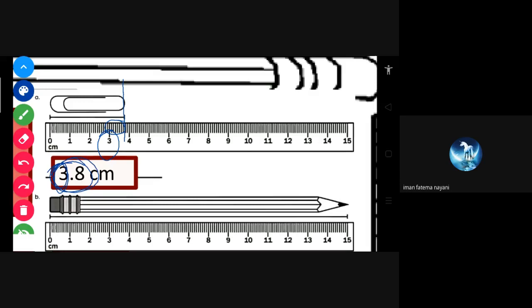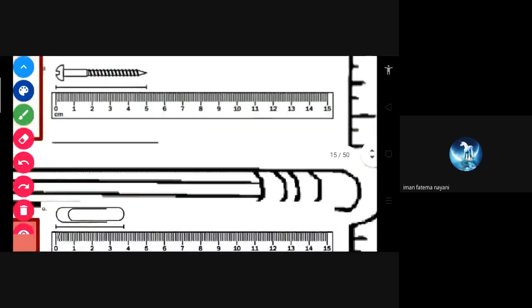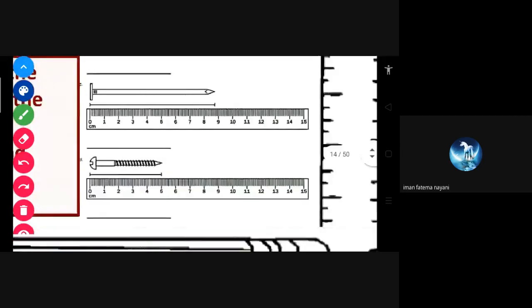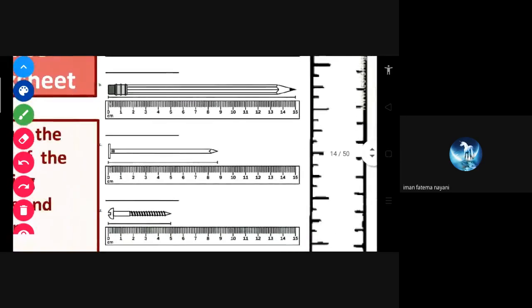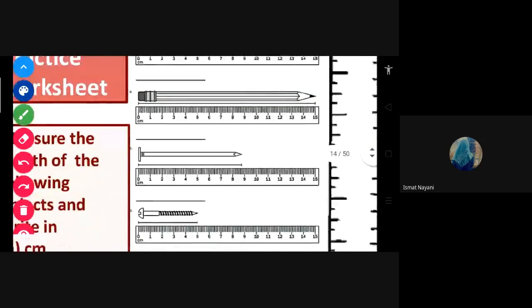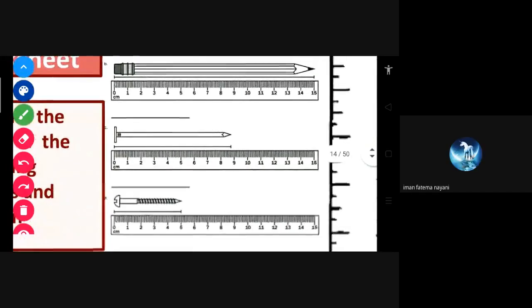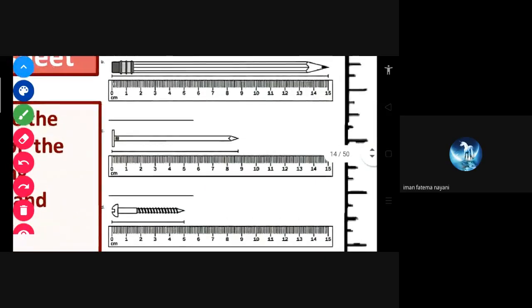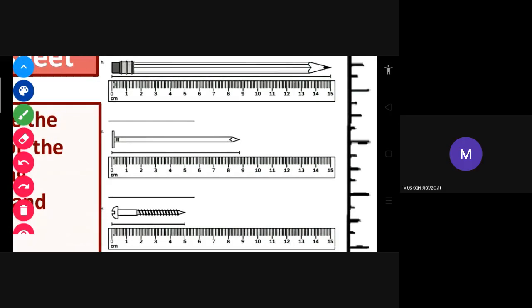Ma'am, but we can see the answer. I know. If you want to do it, I am showing just the question. Okay, ma'am. 15 centimeter, ma'am. Yes, in fact millimeters are not there. That's why. So here 15 centimeters.